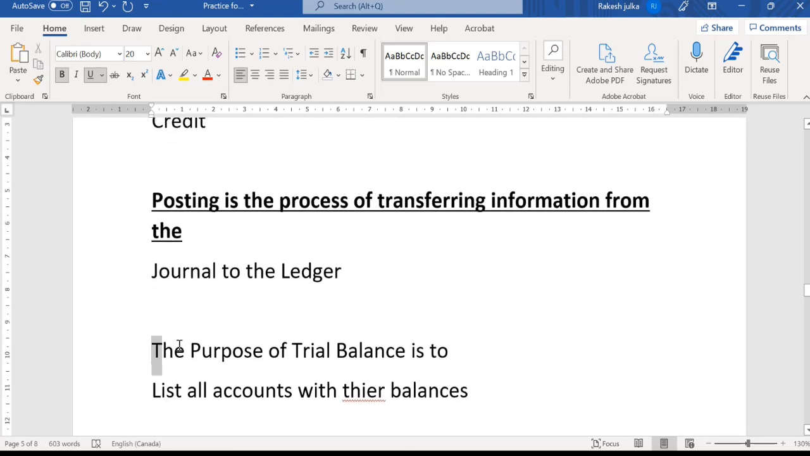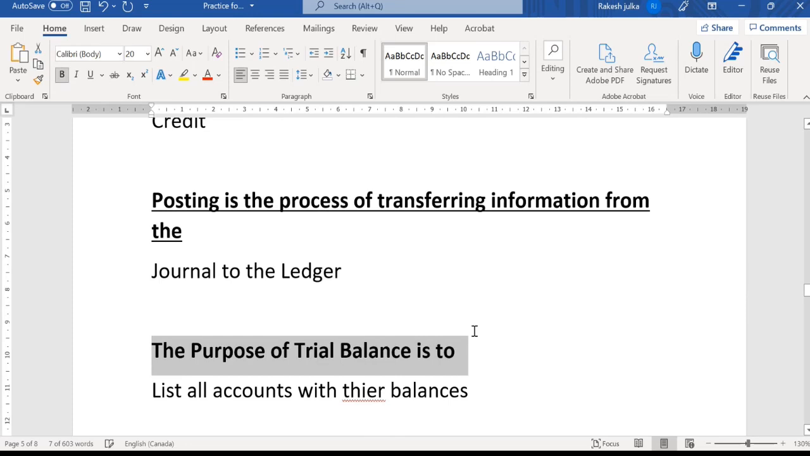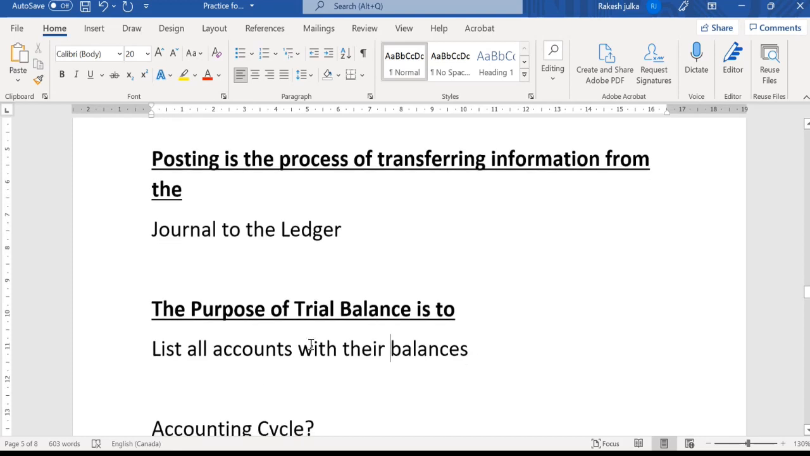If we talk about what is the purpose of trial balance, we know the trial balance is to look at the balances. So what is the purpose of that? A list of all the accounts with their balances is known as trial balance, and this is the main purpose of that.